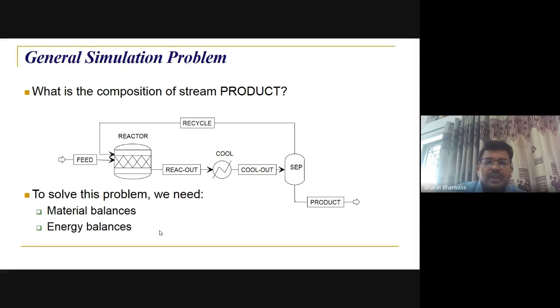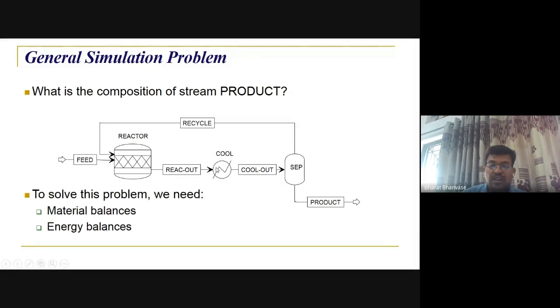So here, feed is there, and then the reactor. What kind of reactor is it, and what is happening in that? What are the correlations? Is it a stoichiometric reactor, yield reactor, Gibbs reactor, or RPlug, that is a plug flow reactor, or a mixed flow reactor? All kinds of things will be available, so we have to see which is suitable there. And then what is the condition, what is the conversion, and what is the temperature condition there, so that's why you are applying some cooler.